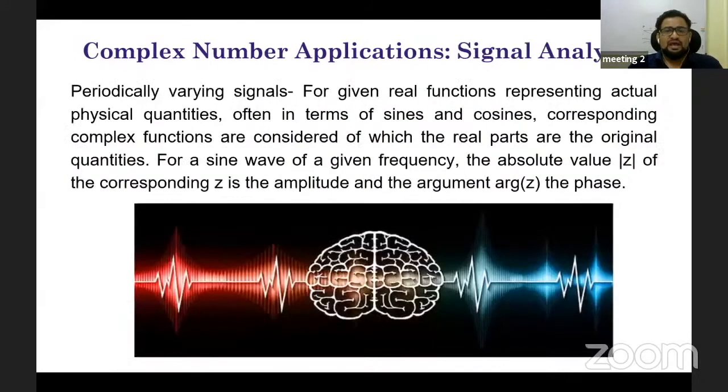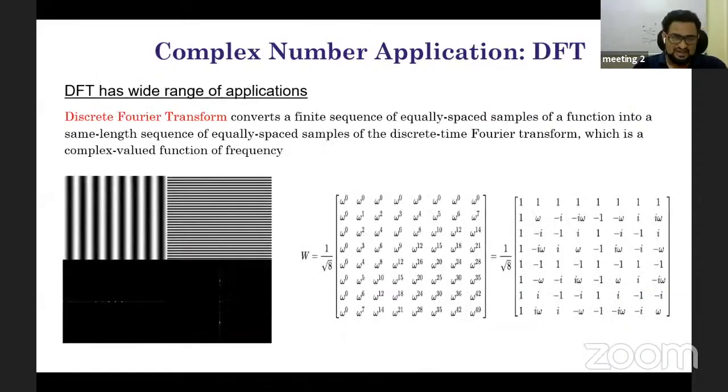I think I have already explained this for different phenomena and different signals in the brain. Signals in the brain are very complex and need to be represented using complex numbers. In future, because of more automation and digitization, more complex numbers are going to be used in that scenario.